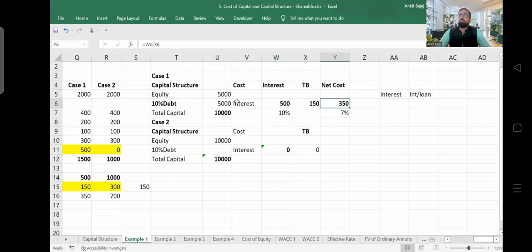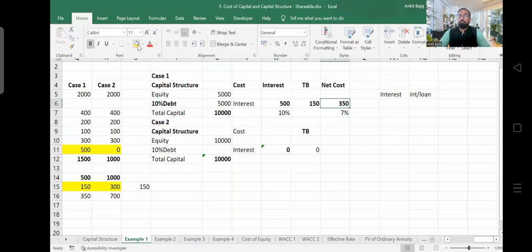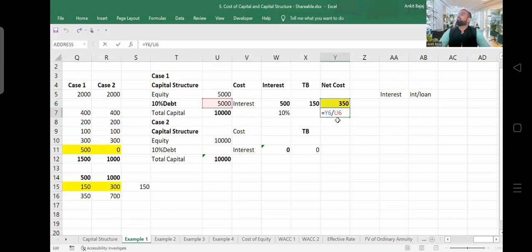But our actual cost is how much? It is 350 because we are able to save the tax also. So our actual cost is 350. So 350 divided by loan amount, if I do that, I will get the actual cost, right?